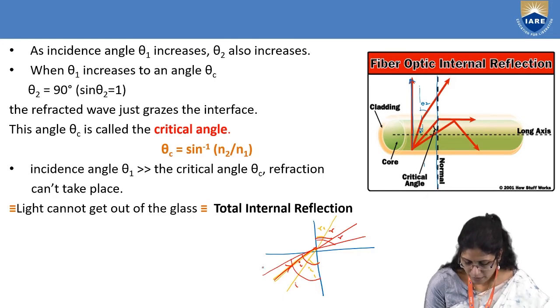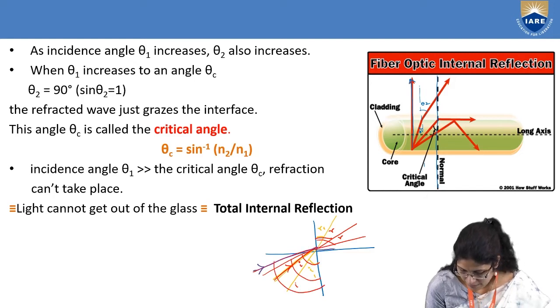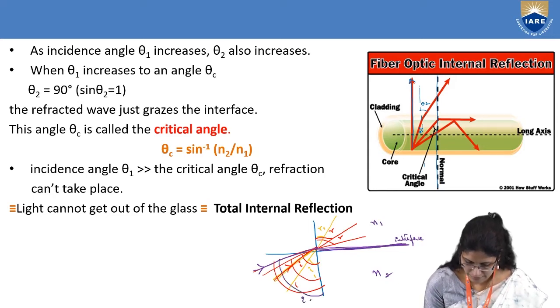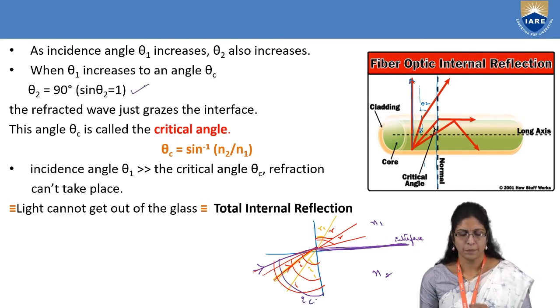And there comes one angle where the ray doesn't enter this medium N1, but travels along the interface, and this angle is known as the critical angle. So this is that point.